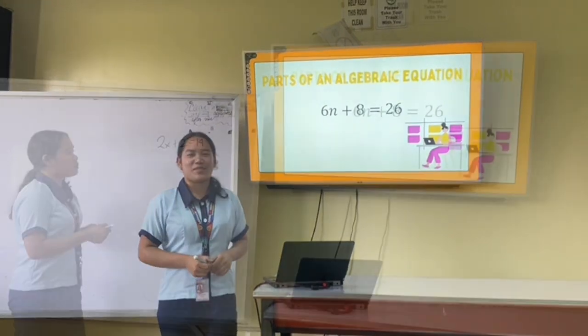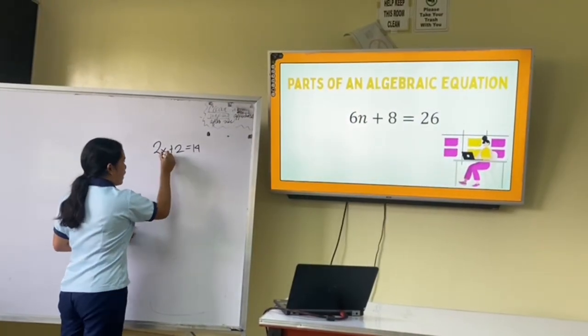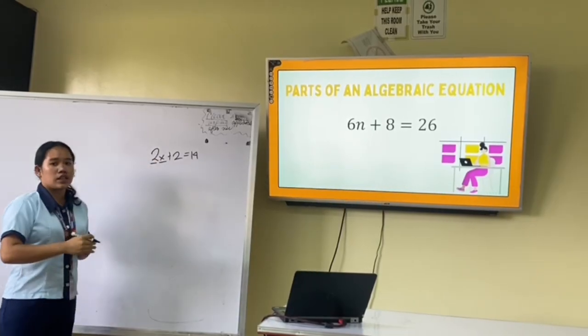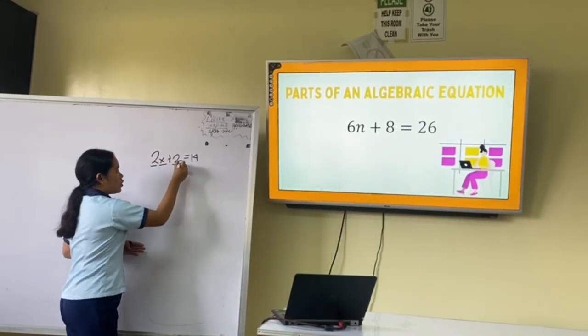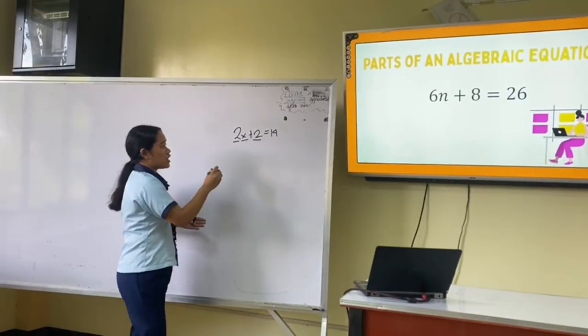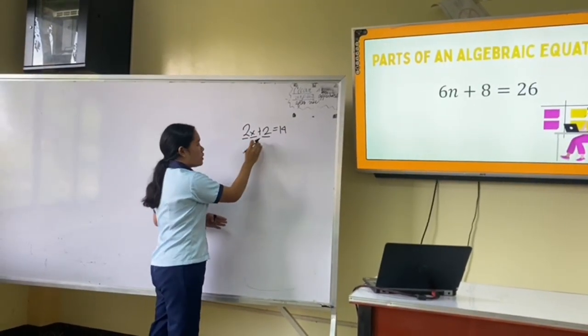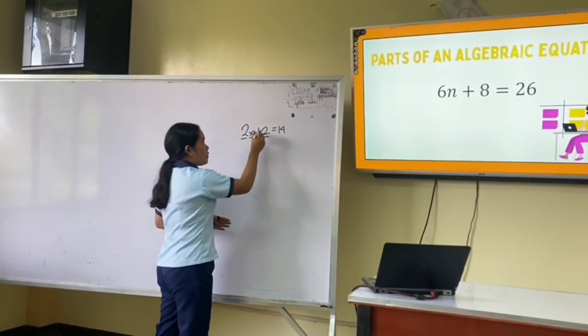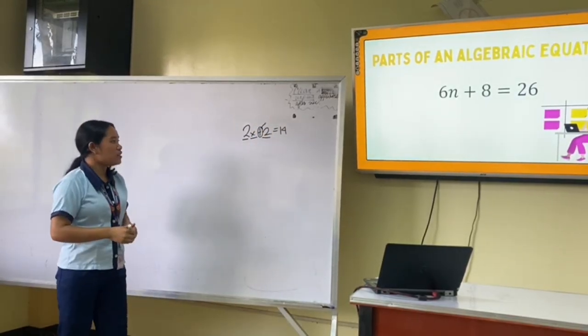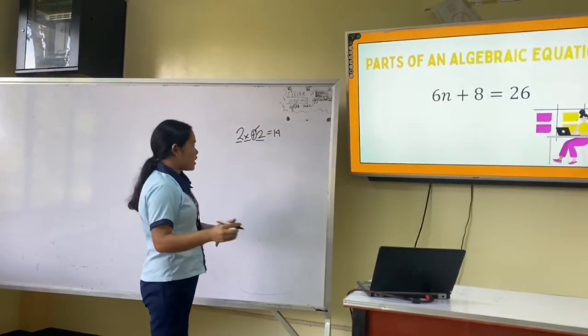Now our variable here is x. Our coefficient is 2 and our constant term is 2. In this equation, we have two terms, which are 2x and 2, because they are separated by the operation plus. Now, let's move on to another example.